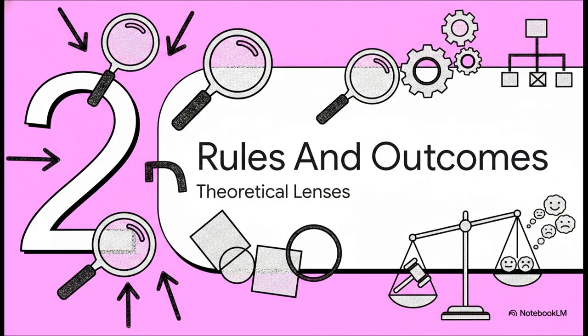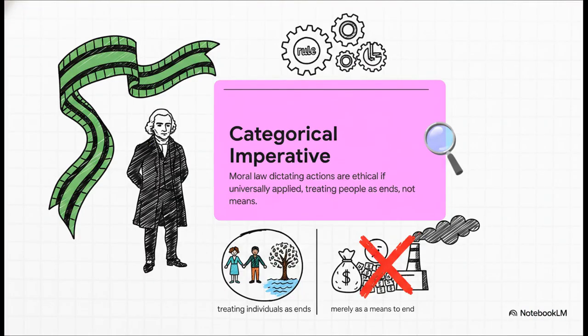Section 2, evaluating rules and outcomes. Now, as auditors, how do we systematically evaluate what this manager is doing? We need strong frameworks. So, let's explore our first set of ethical theories. Immanuel Kant and Kantianism, which is also known as deontology. This is a strict, rule-based ethical theory that focuses purely on the action itself, completely ignoring the consequences. At the heart of this is the categorical imperative.